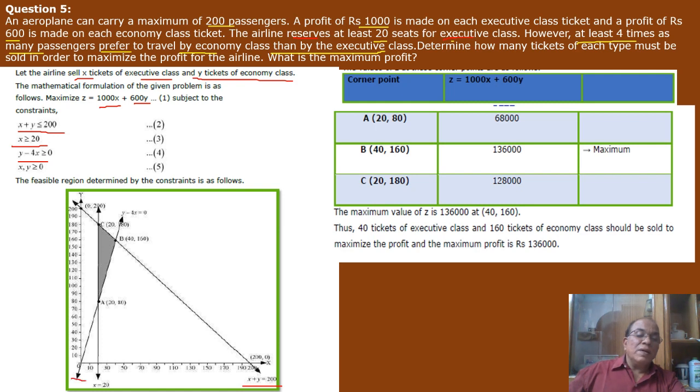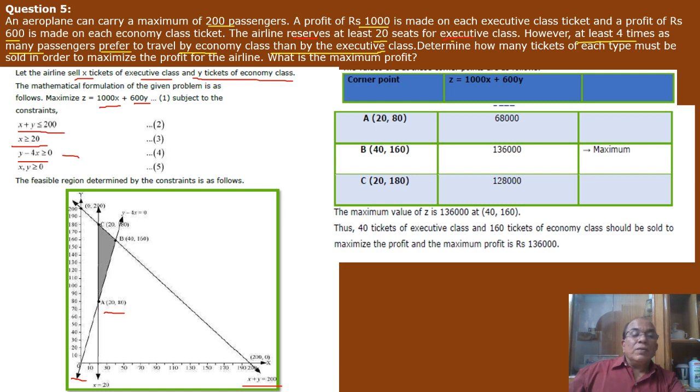So remember this line, which is passing through the origin. That means y minus 4x equal or greater than 0 should intersect the x equal to 20 line somewhere. It is intersecting here at 20 comma 80, because when we put x equal to 20 in this, y will be equal or greater than 80. So this is the point 20 comma 80.